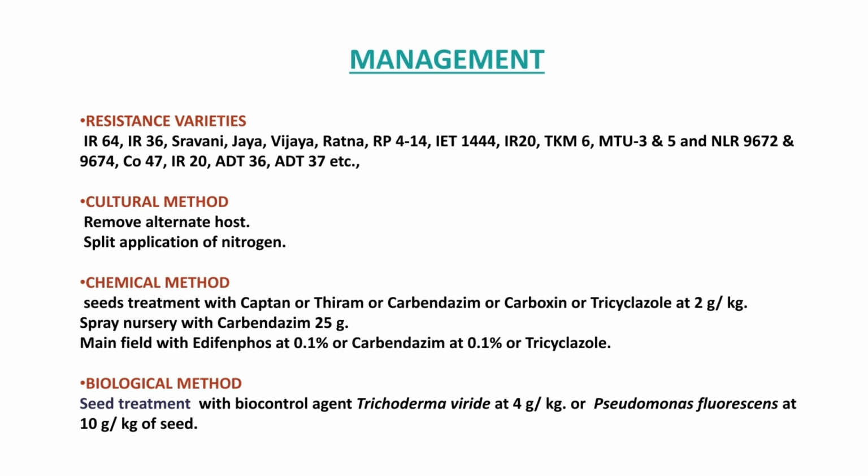Mostly polygenic resistance is preferred because the genome of this pathogen, Magnaporthe oryzae, is very plastic. It can easily adapt to the environment. So polygenic resistance is preferred over monogenic resistance because it is more durable and it can sustain the boom and bust cycle. If you want more detail about these things, we will discuss it later. I will prepare a separate video.